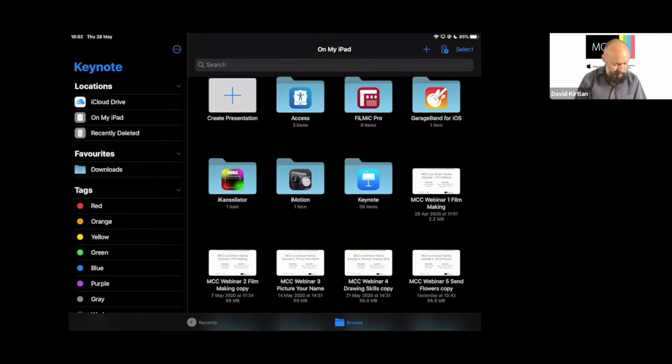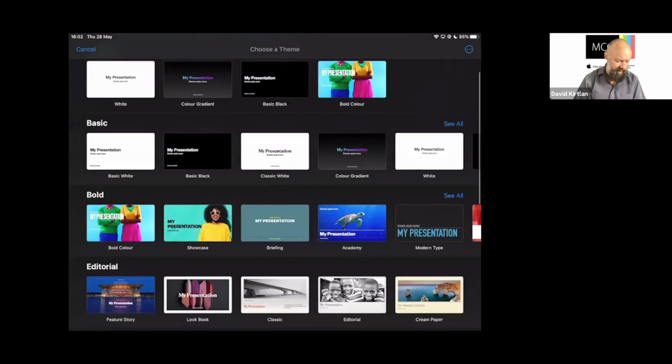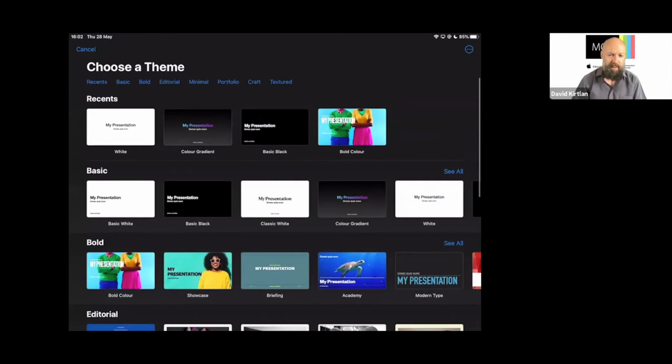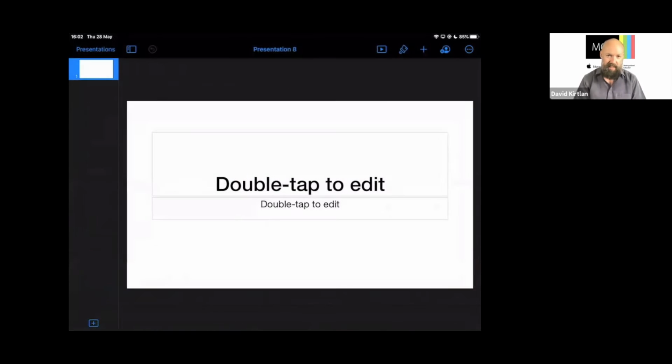So I'm going to press plus and create a brand new presentation like we always do with any of these apps. And Keynote gives us, in the latest version here, dozens and dozens of these templates that we can choose to work through. I'm going to stick for now just to a basic white one, just to make it simple and easy for you to see exactly what we're doing here, but you can use any of these colored templates. So I'm going to go for that first option there, the white one. And it's just a plain standard presentation, and we can see our first slide there.